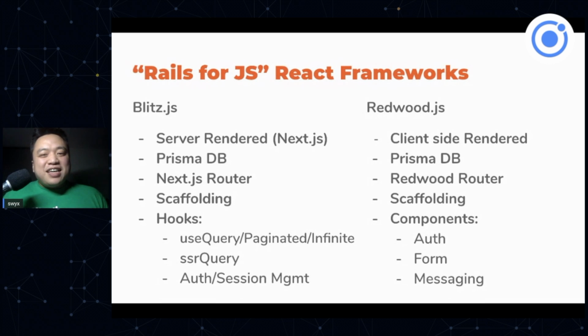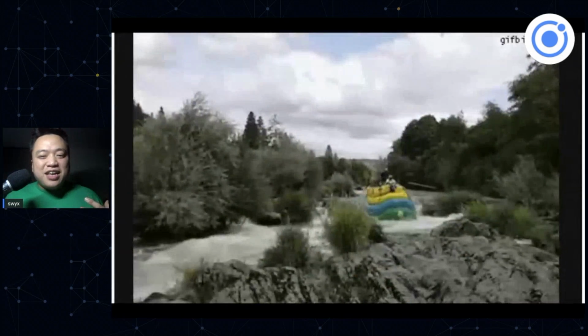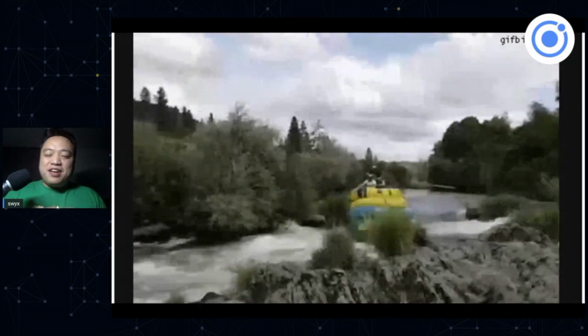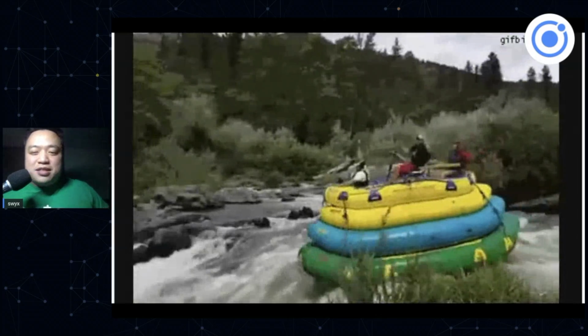But honestly, sometimes they're built on top of so many things, and you can feel a little bit like you're on this multi-layer raft, and you're just like, I don't know what I'm using underneath, but I'm just trying to steer the ship anyway.